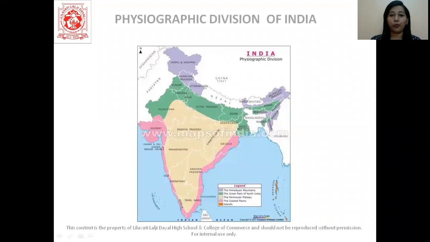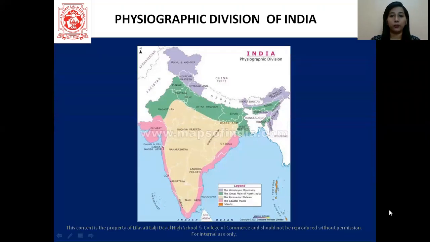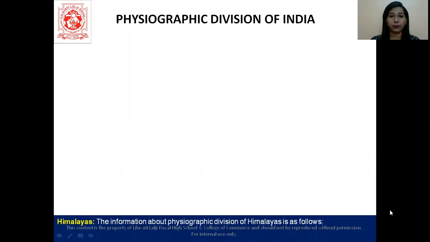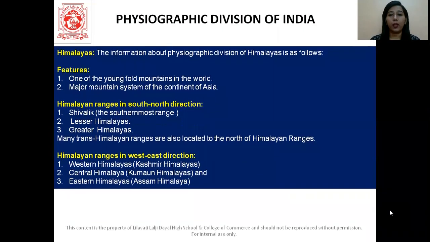So here is a map of India, as we can see. So this is basically the Himalayan mountain range that we have, the Great North Indian Plain, the Peninsula Plateau, the coastal plains, and here we can see the islands. So let us individually talk about these things now. So we'll begin with the Himalayas.